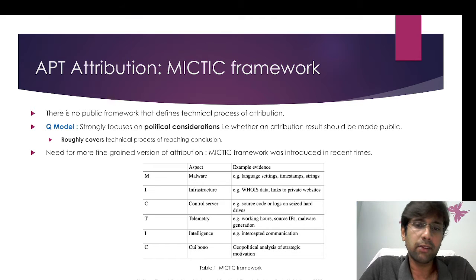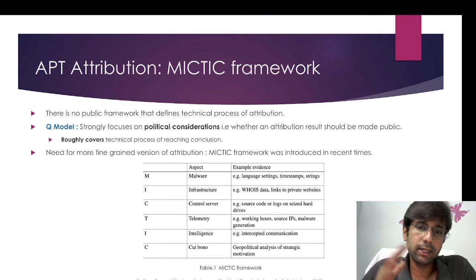The first one is malware. The malware aspect mainly addresses issues like reverse engineering, the configuration of the dev environment settings, the timestamp of the binary creation, the strings that the attackers have used in these binaries, and the language settings of the malware that they have developed, and whether they have purchased any open source binaries from the dark web or not.